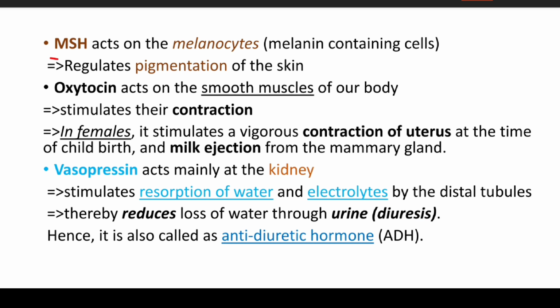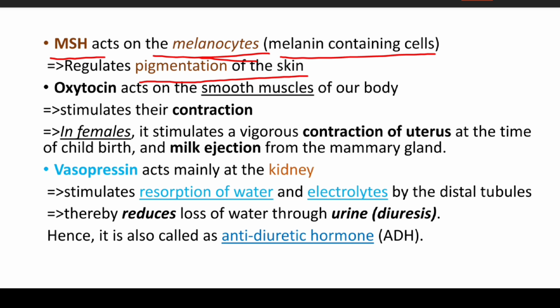The melanocyte stimulating hormone acts on melanocytes, the melanin containing cells. Melanin is the skin pigment, and this hormone regulates the pigmentation of the skin. So skin color is because of melanocyte stimulating hormone, which acts on melanocytes.